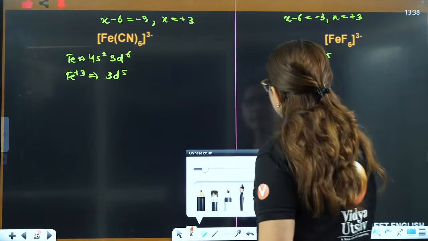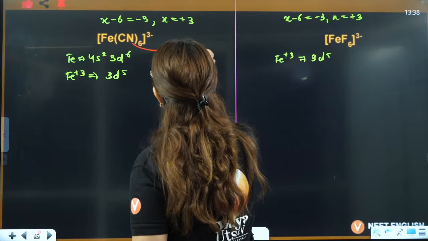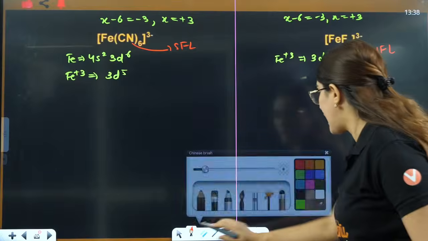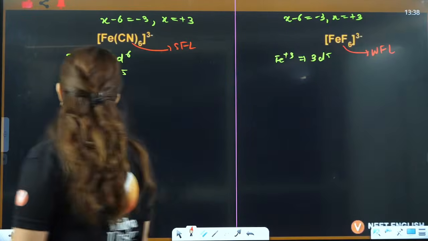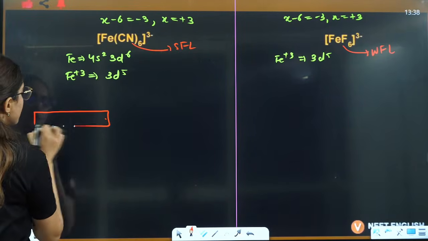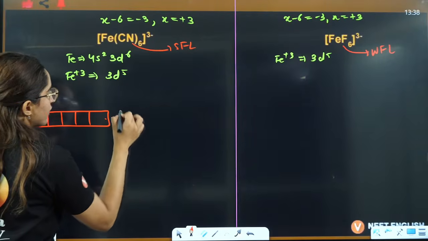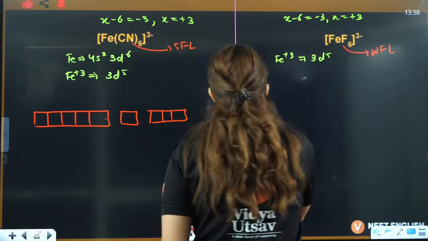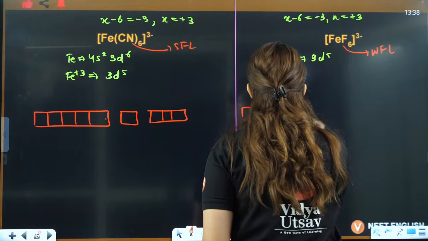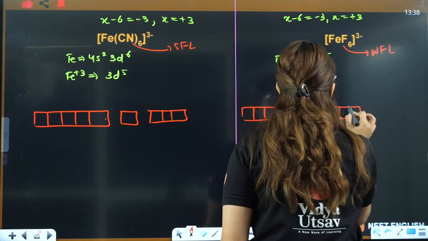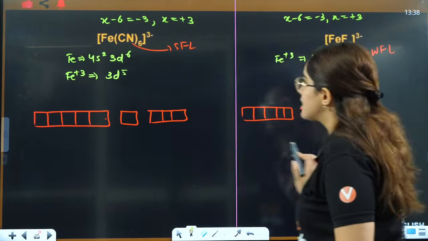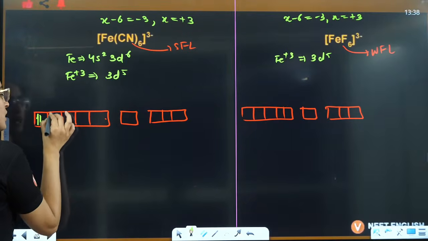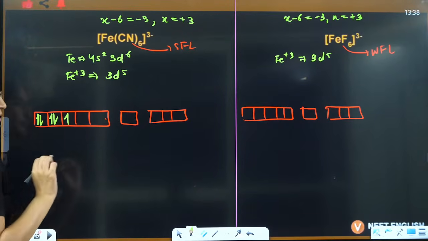Now, if you see this here, this is a strong field ligand. This is a weak field ligand. So the way we fill the electrons will be very different here. You fill 5 electrons; it is a strong field ligand, so it will be paired up.